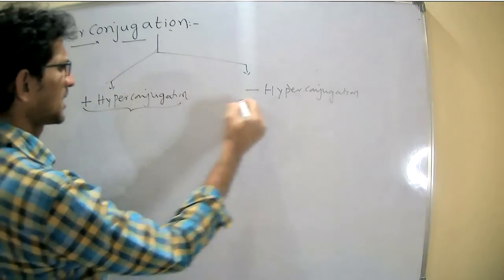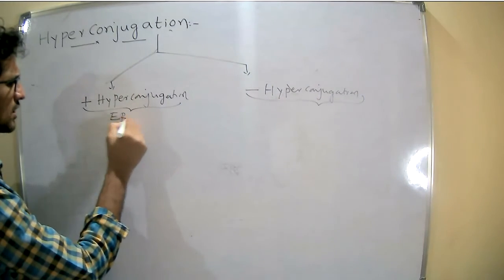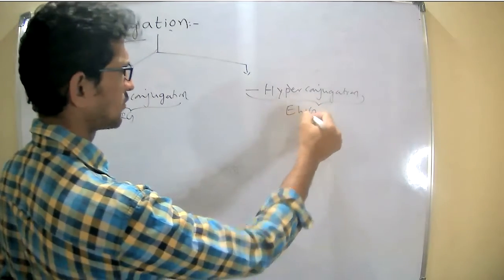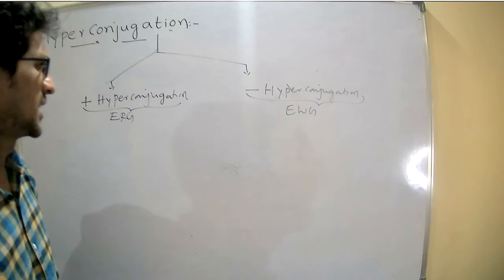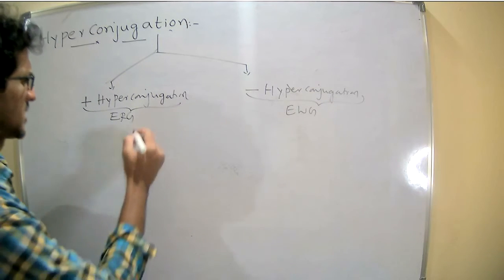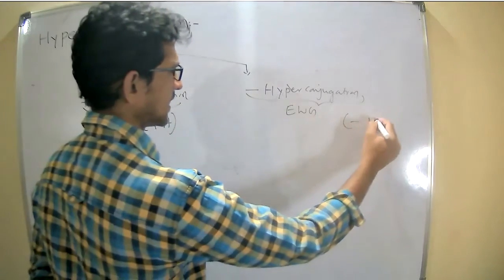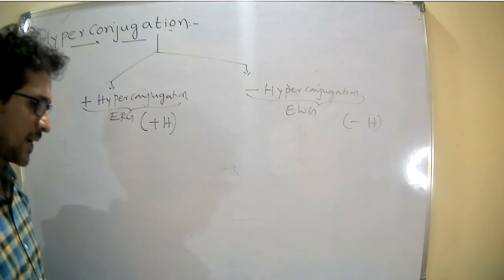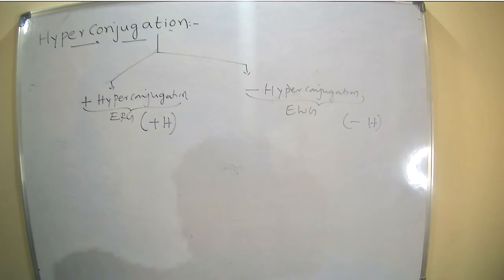What is the plus hyperconjugation? What is the minus hyperconjugation? An electron releasing group is a plus hyperconjugation. An electron withdrawing group is the minus hyperconjugation. Simply, I can denote it like this: plus H and minus H.